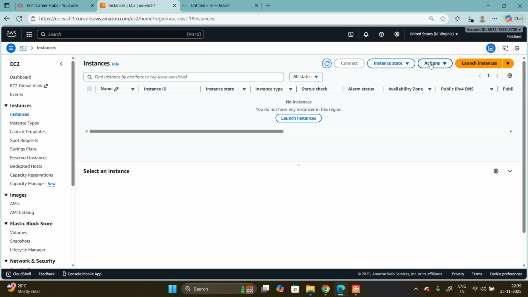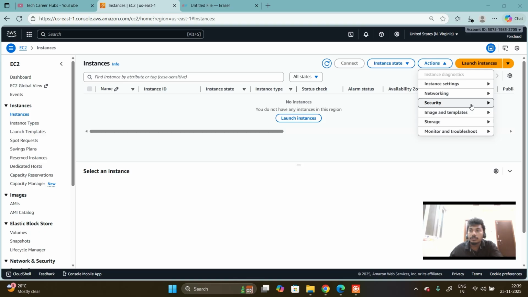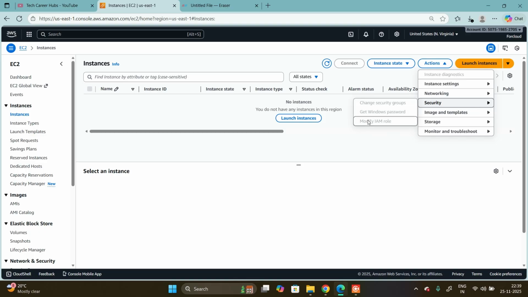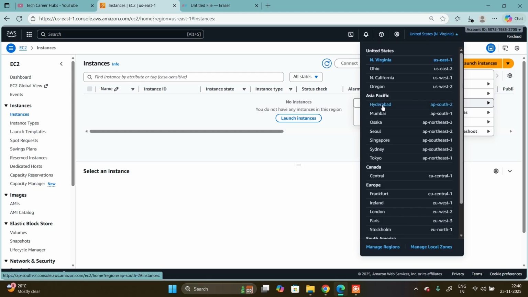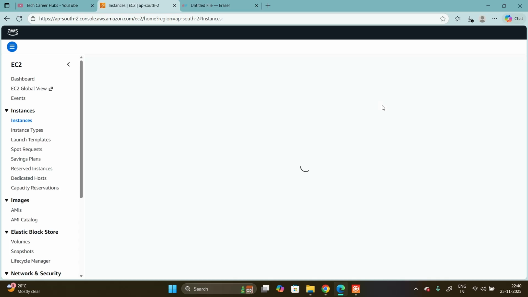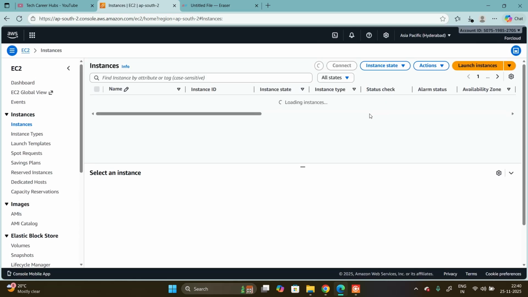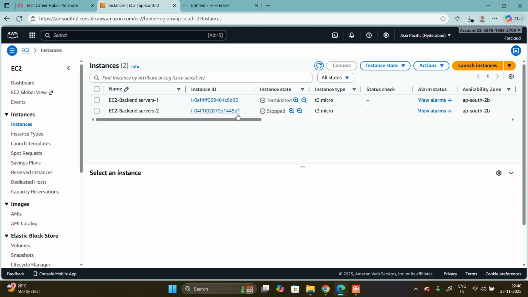Here click on actions, then go to security. In security, modify the IAM role. But we don't have any VM here, so I am just changing my region, because in my Hyderabad region I have the instances. For that purpose only I changed it here.